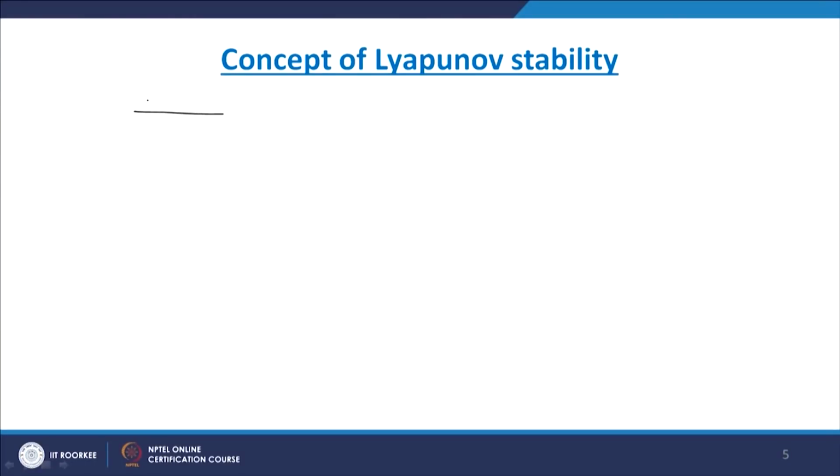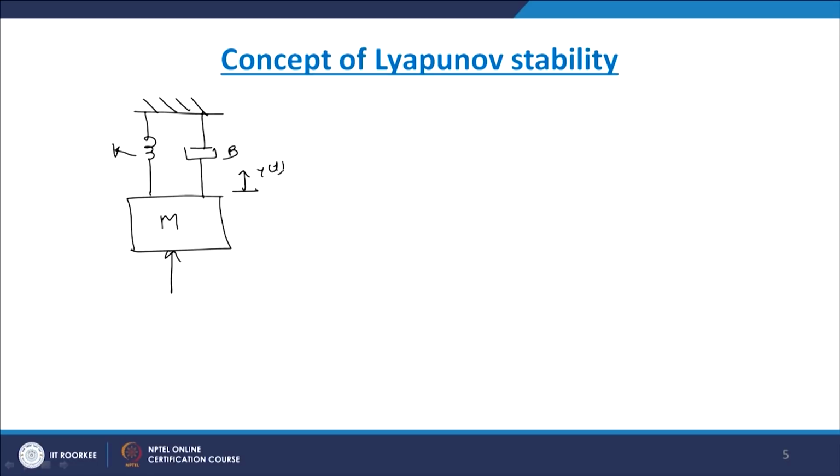Now we see one practical example. Now we take one spring mass damper system example. We have already seen that example earlier. So we have a spring, and this is a damper, and here is a mass. This is M and its force applied, this is K, this is B, and let us say displacement y of t and force F is applied.